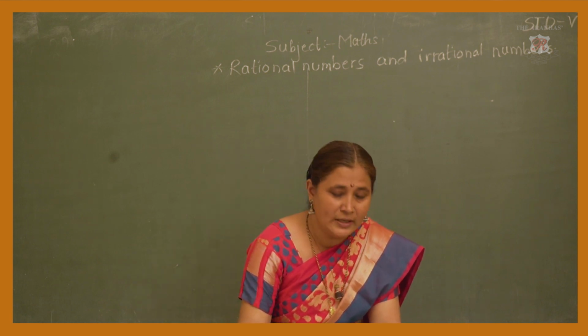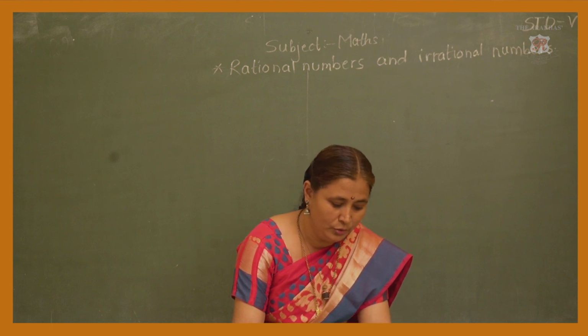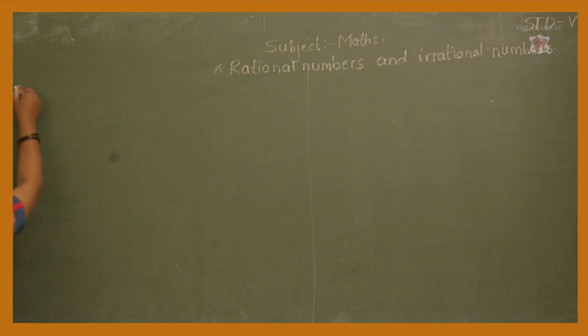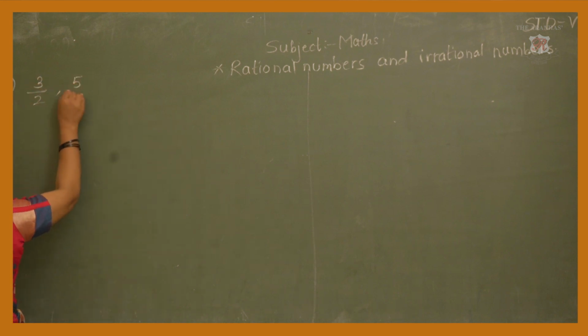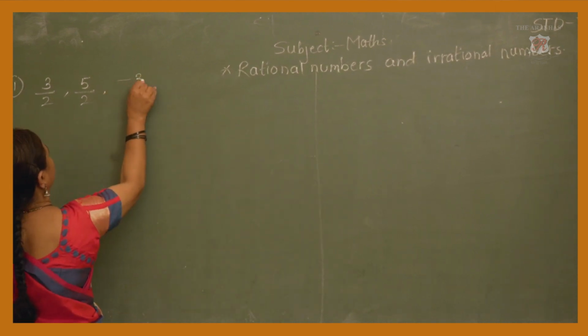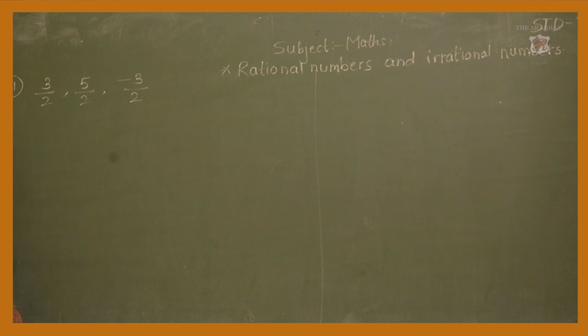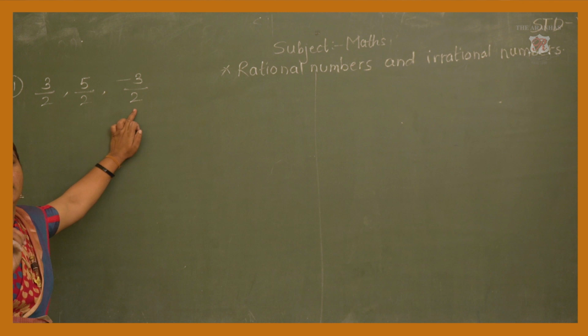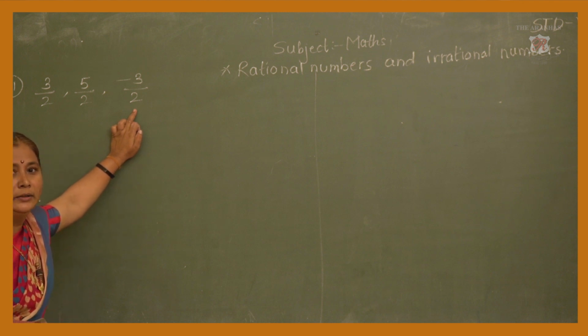Okay. Now the first sum is 3 upon 2, 5 upon 2, minus 3 upon 2. Now see here, again in the rational numbers the denominator is 2. It means we have to make two equal parts between the number 0 and 1.